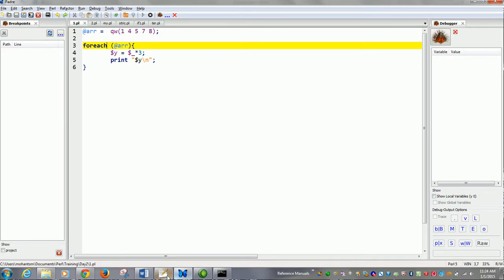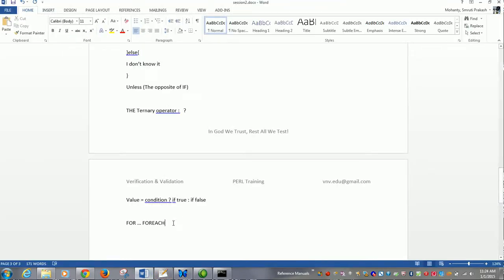Interestingly, in Perl, we also have a C style syntax for the for loop.